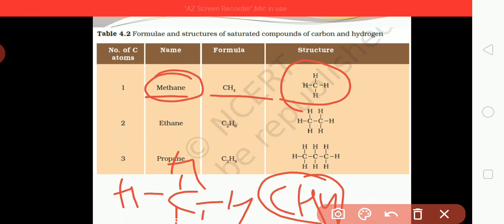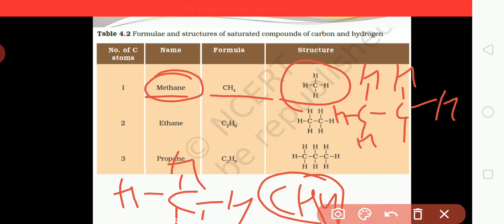In the same way, the second is ethane. In ethane you can see that 2 carbons are there. For the first carbon, one valence is already set with the other carbon, so how many valences are left? 3 valences are left: 1, 2 and 3. In the same way, for the other carbon, 1 is already set, and 1, 2 and 3 are left. So 3 of them are attached, and we say it is C2H6, which we call ethane.